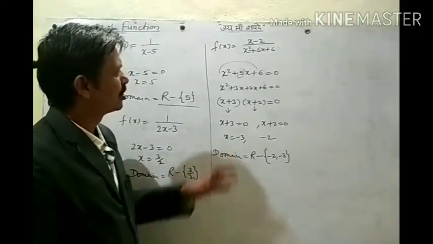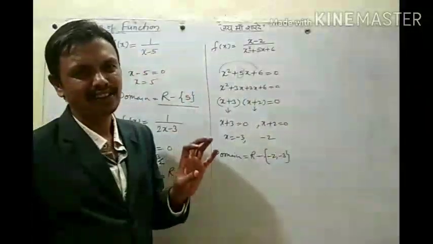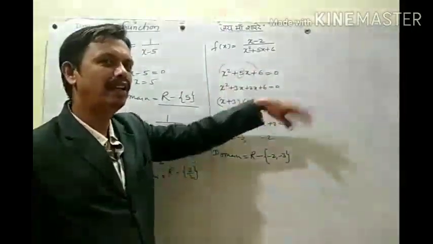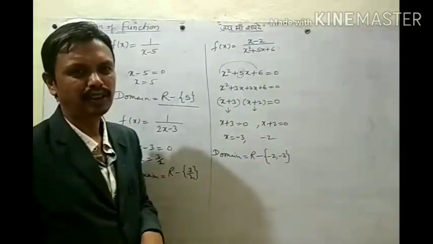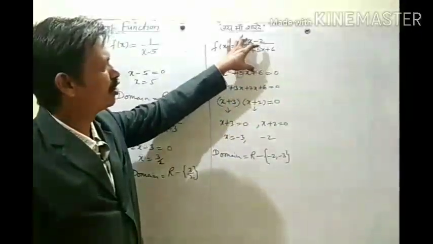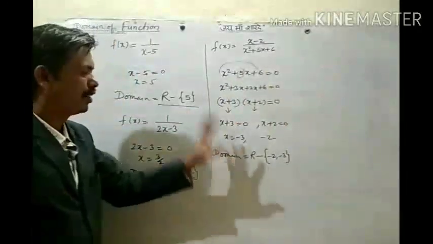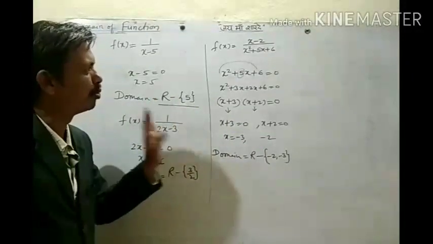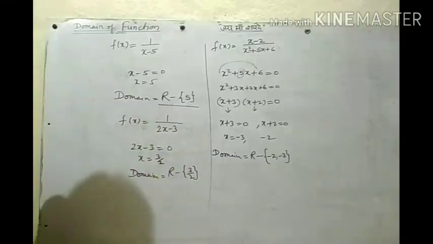Okay? So simple meaning, what we do, if the denominator contains x, any term in x in the denominator, put it equal to 0 and find the values of x. That x you can eliminate from the set of real numbers. If we have only polynomials in the numerator and denominator, just put the denominator equal to 0 and find the values of x, and that x you can eliminate from the set of real numbers. That will be your domain. Okay? Just note this down.